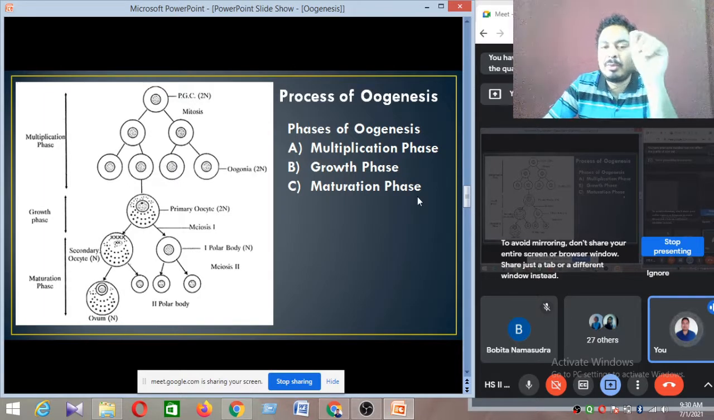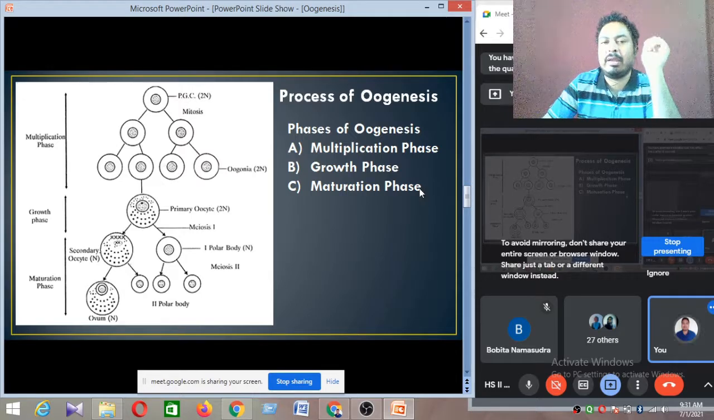Just to remember, in the process of spermatogenesis, two different stages are there. One is called formation of spermatid and one is called spermiogenesis. Formation of spermatid again has three different phases: multiplication phase, growth phase, and maturation phase. Then the spermiogenesis process is there. But in the process of oogenesis, the spermiogenesis process and the spermatid formation are not there. Only these three phases are there: multiplication phase, growth phase, and maturation phase, and others are not there.